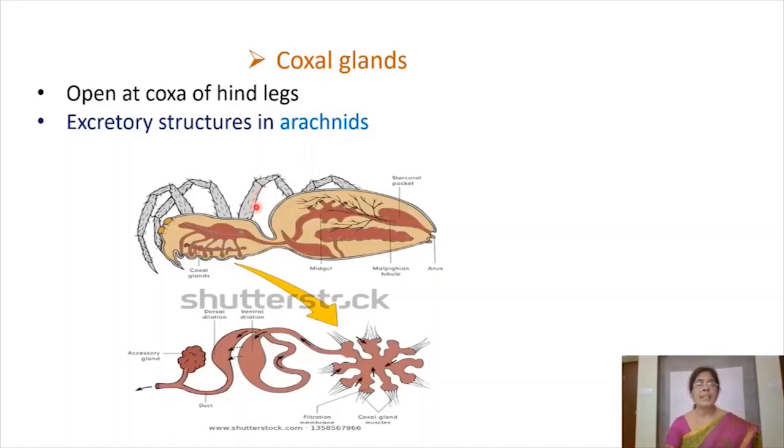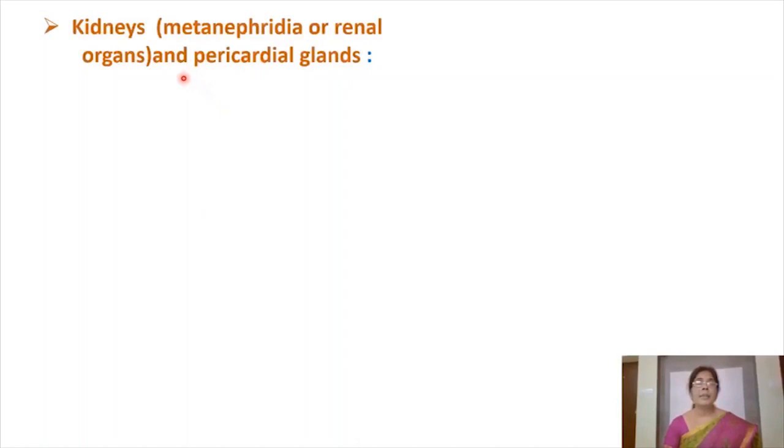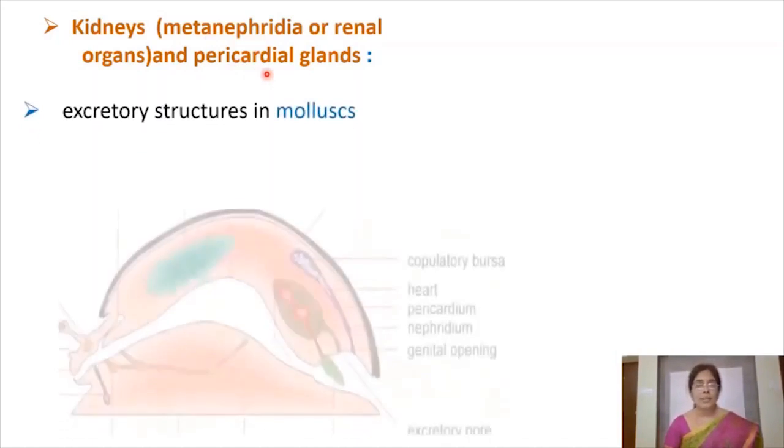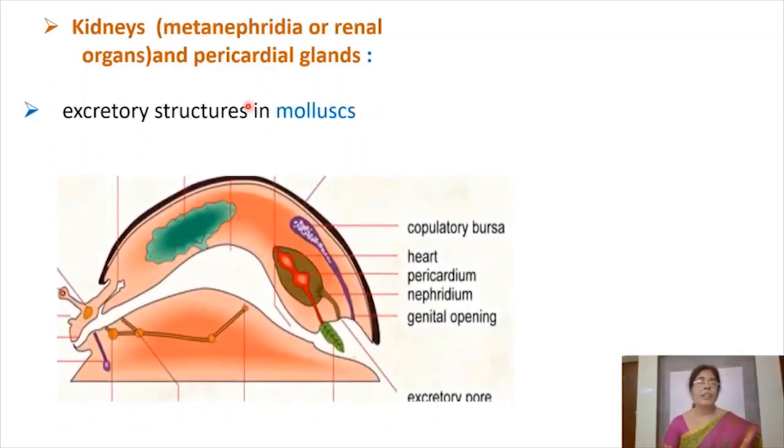These are paired glands. They also draw the nitrogenous waste from the hemolymph and eliminate them through the opening which opens outside. And we find these coxal glands in arachnids like scorpions and spiders. And next type are kidneys or metanephridia. Here renal organs are pericardial glands, and these are the excretory structures found in adult mollusks. This kidney, we call the excretory structures as kidneys here.